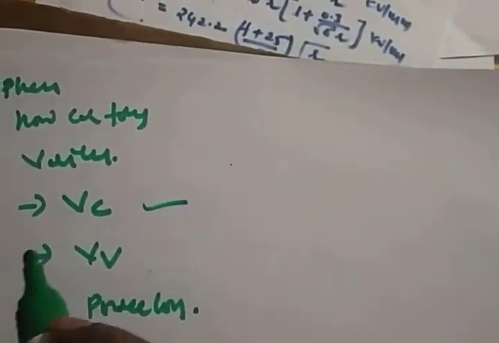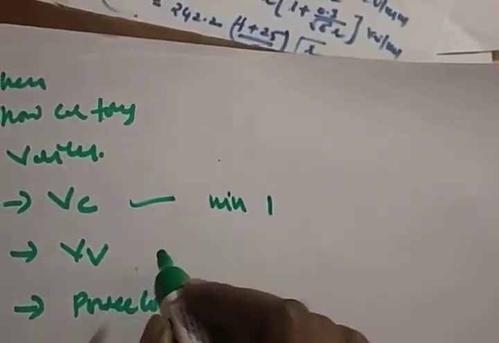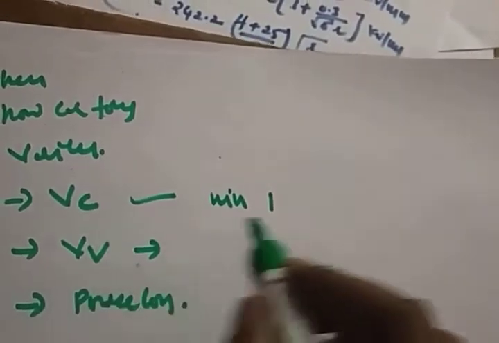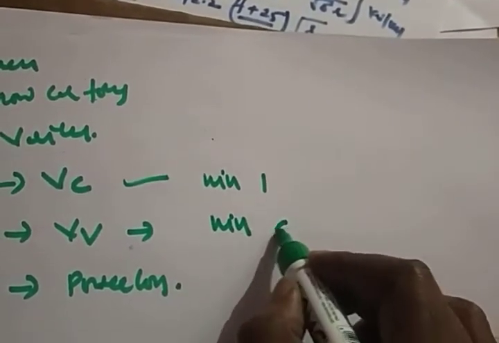There is critical disruptive voltage, visual critical voltage, and power loss. What is the critical disruptive voltage? The minimum voltage at which the corona forms. What does visual critical voltage mean? The minimum voltage at which the corona glow will form. Below the visual critical voltage, the glow won't appear. The minimum voltage at which the corona glow will form, we call the visual critical voltage. We can see it.